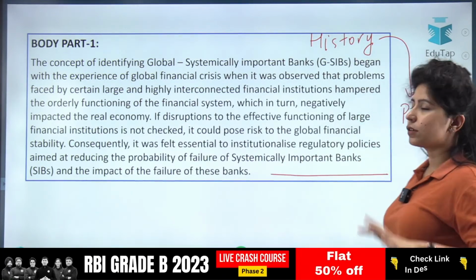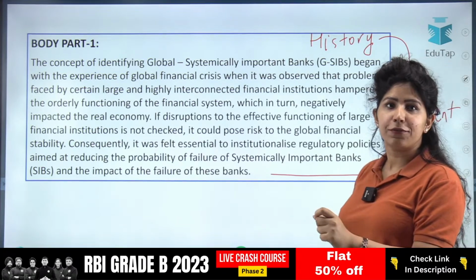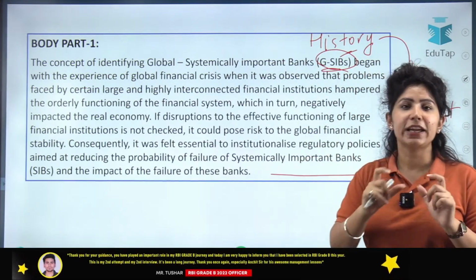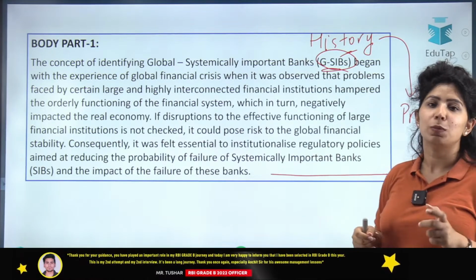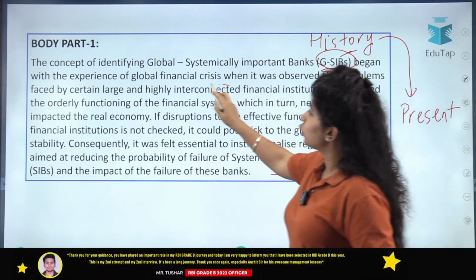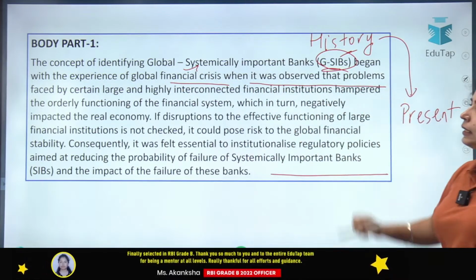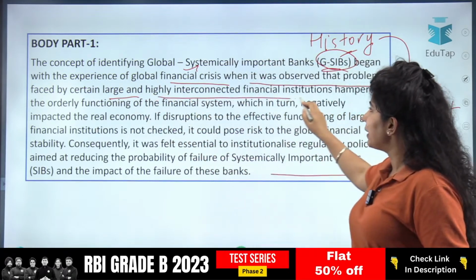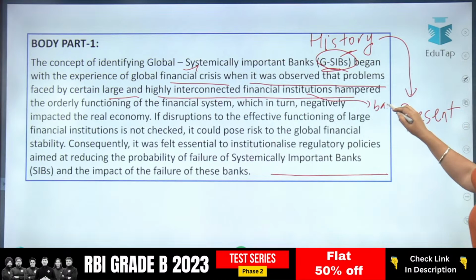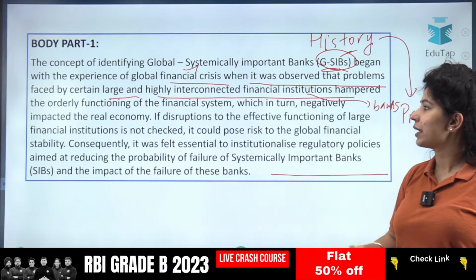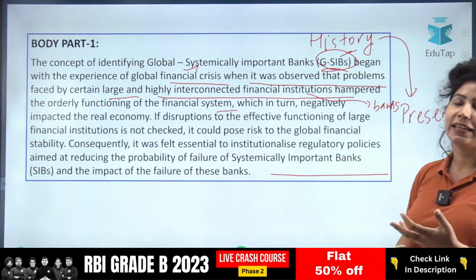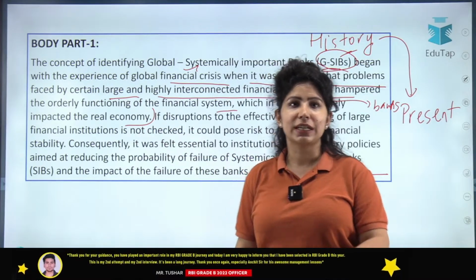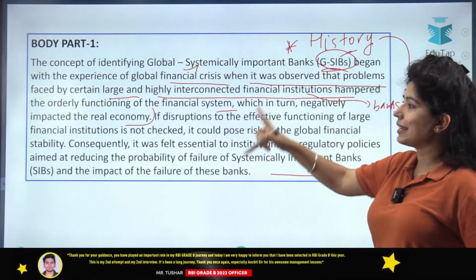Okay. So write down the concept of identifying global systemically important banks, GSIBs. We have taken this idea of DSIBs, domestic SIBs, from GSIBs, global SIBs. It began with the experience of the global financial crisis, when it was observed that problems faced by certain large and highly interconnected financial institutions, that is banks, hampered the orderly functioning of the financial system, which in turn negatively impacted the real economy.